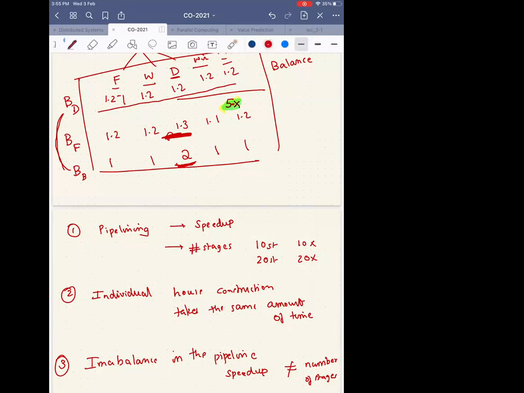Okay, since you have asked, maybe we can do that. Let's say this is the speed up. So what is the base case? Let's take the base case and do it. How much is it taking? There is an imbalance of 1 here. So there are 5 stages, K, plus the imbalance, that is the delta, times the number of houses: K plus delta into n.